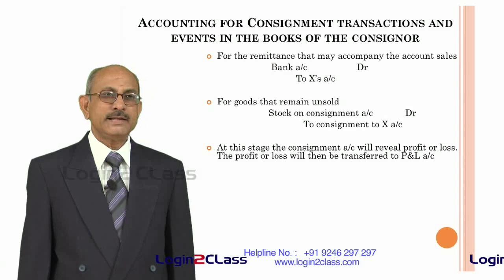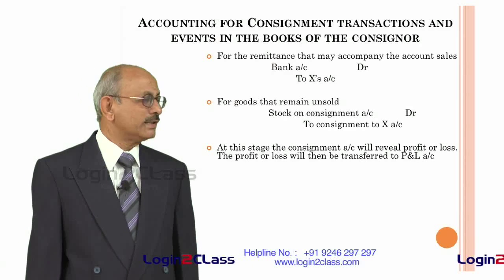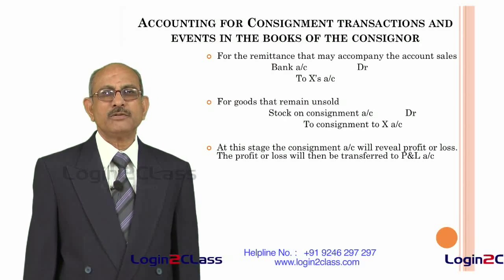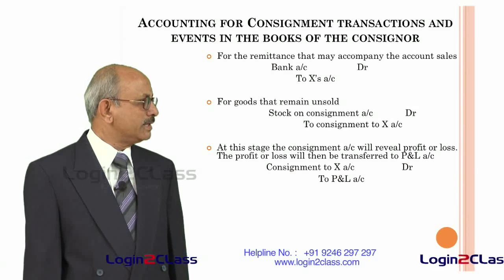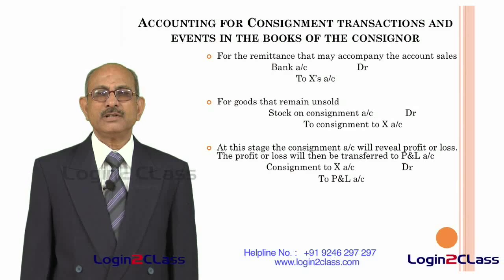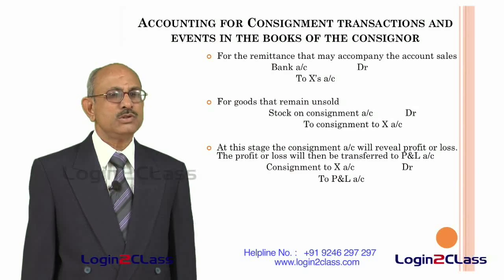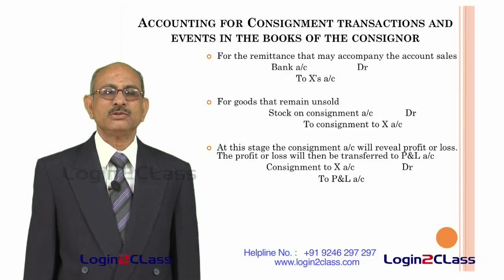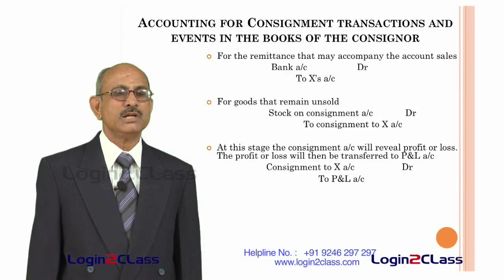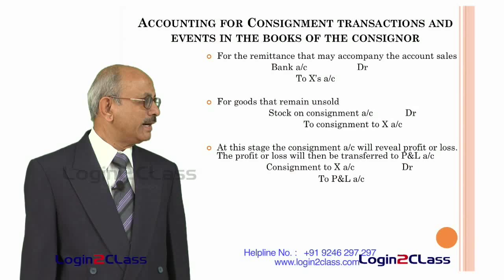And at this stage, the consignment to X account will reveal either a profit or loss depending on whether the credit side is in excess or the debit side is in excess. The profit or loss then will be transferred to profit and loss account by debiting the consignment to X account. So, consignment to X account gets closed once the profit is transferred to P&L account.